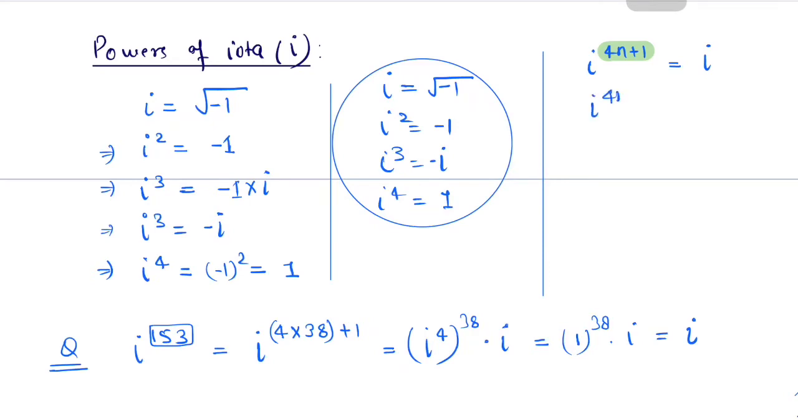Iota to the power 4n plus 2 will be iota square, and finally it will be -1. Iota to the power 4n plus 3 will be what?